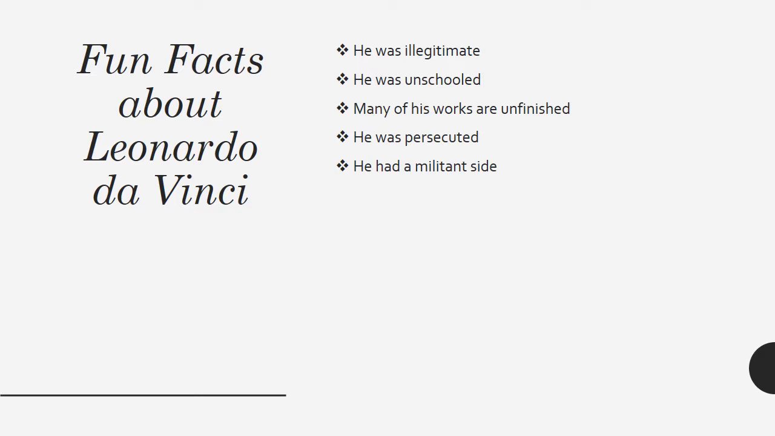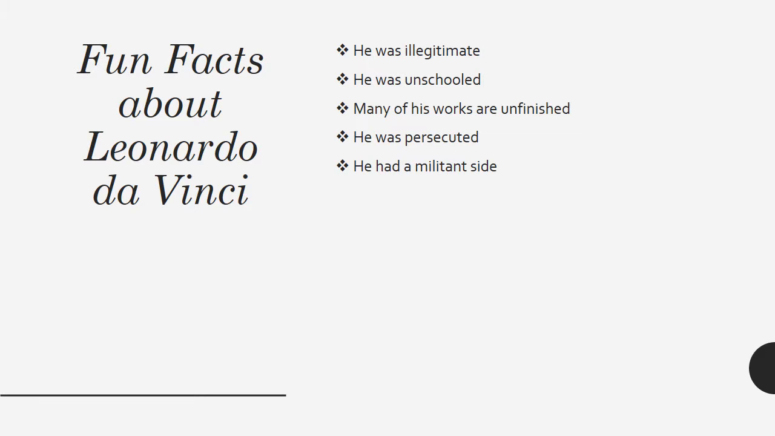However, some experts believe that Caterina was actually a slave owned by Messer Piero. Da Vinci's parents never married each other. The young da Vinci lived with his mother until he was 5 years old and later moved into the home of his father, who had married another woman. The second one, he was unschooled. Unlike other well-known Renaissance artists, da Vinci never received any kind of formal education. He did, however, receive instruction at home in subjects such as reading, writing, and mathematics.